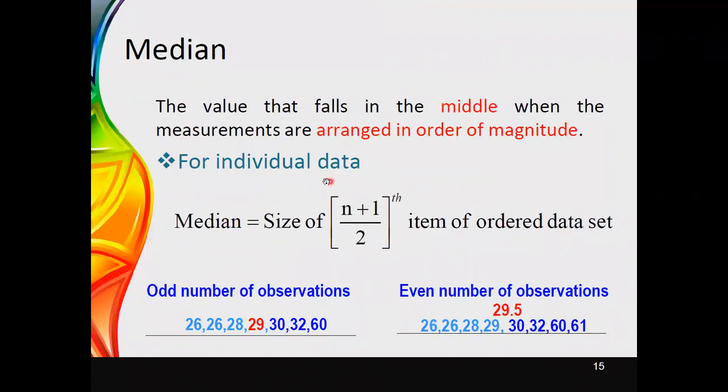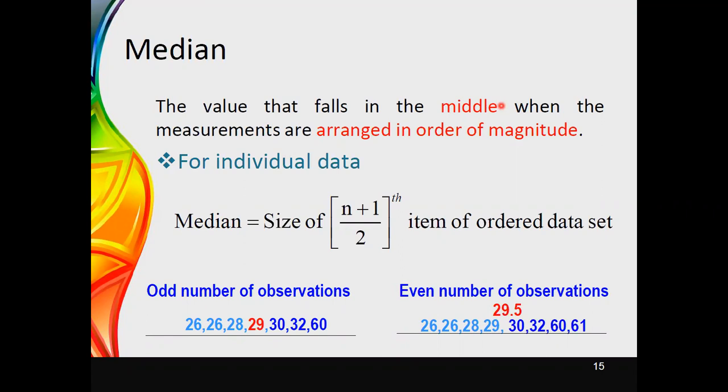median is the next measure of central tendency that we are considering. When we are going to identify the median value, the median value can be considered as the middle value. We are identifying the median as the middle value once the data set is arranged in the ordered way of magnitude.